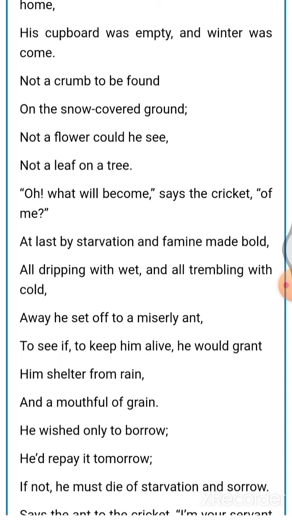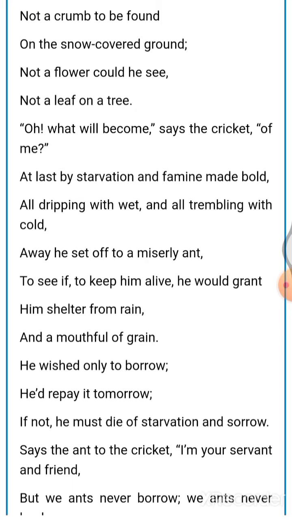Okay, he wished only to borrow, he would repay it tomorrow. He was not asking or taking it for granted. He was asking that he wants to borrow, and he is going to repay that tomorrow, or the next day. If not, he must die of starvation and sorrow. If the ant is not going to help, he is going to die because of lack of food and sadness.